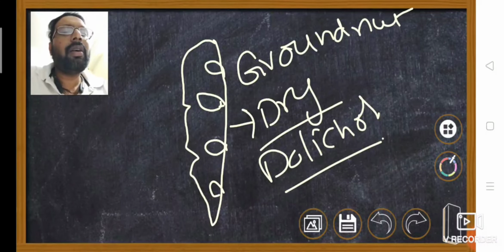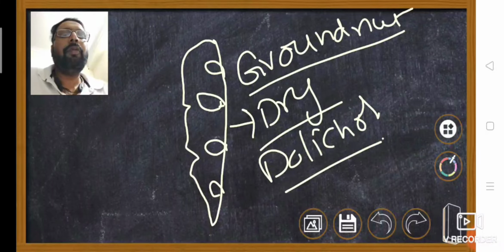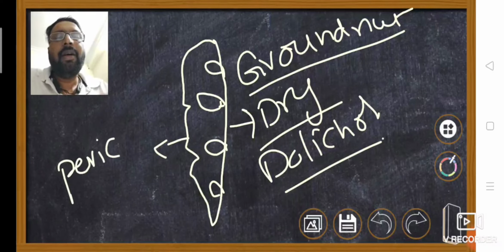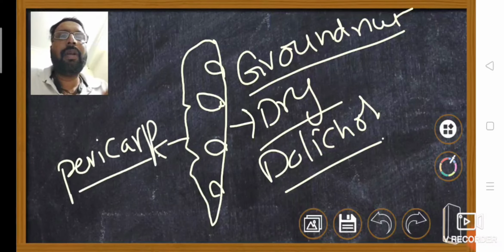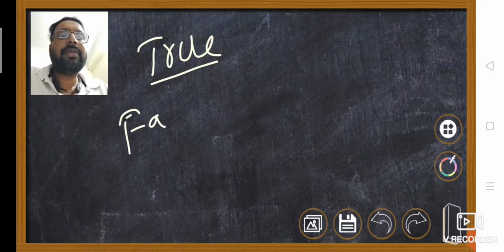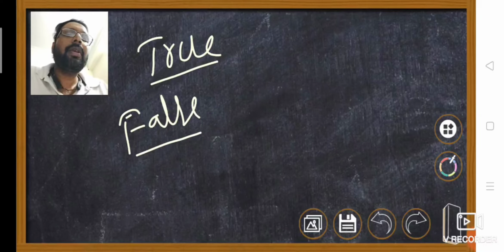These fruits are called dry fruits. The fruit wall is never differentiated into outer epicarp, middle mesocarp and inner endocarp. Only the pericarp is present, which is the fruit wall. Okay. Next, we have to discuss the difference between true fruits and false fruits.